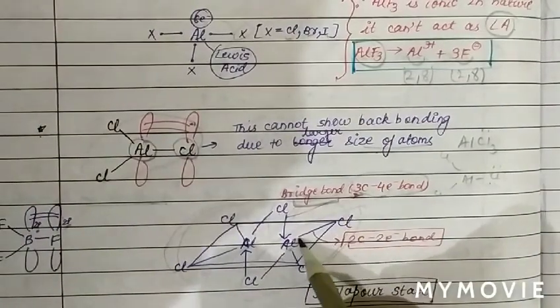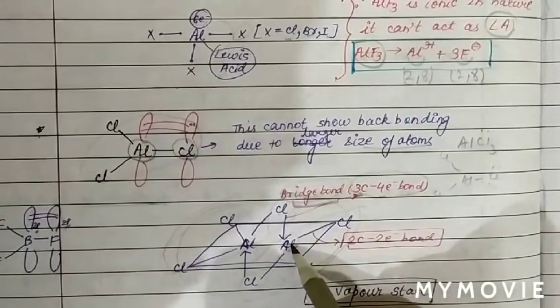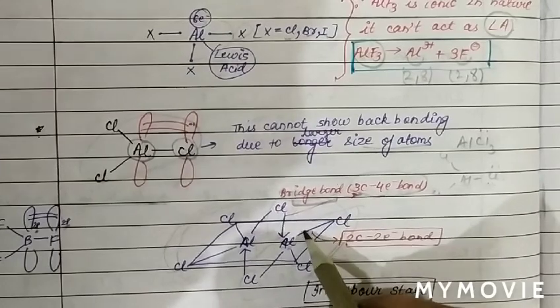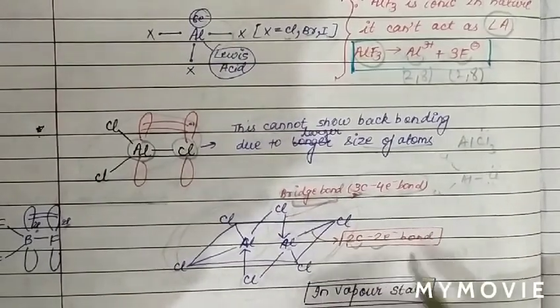Now see the terminal bonds. In terminal bonds, 1, 2, 3, 4. In this we can see 2 centers are there, aluminium and Cl, 2 centers are there and 2 electrons are involved. Therefore these bonds we call 2 center 2 electron bonds.